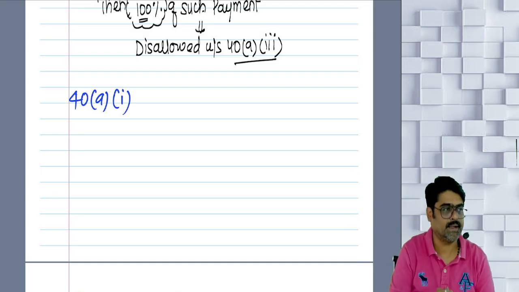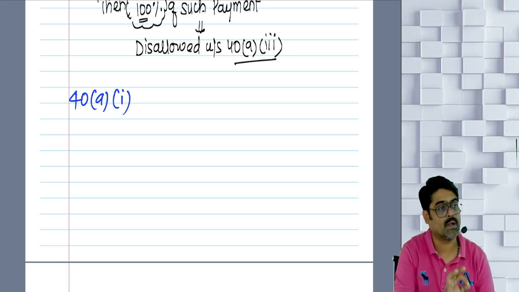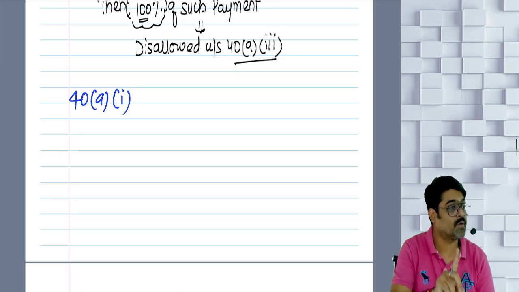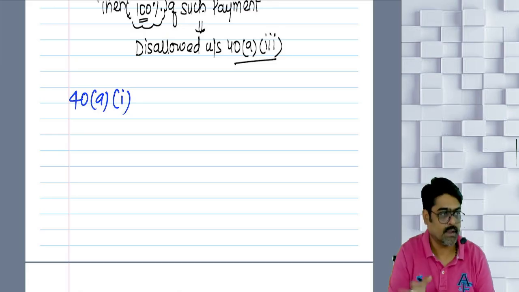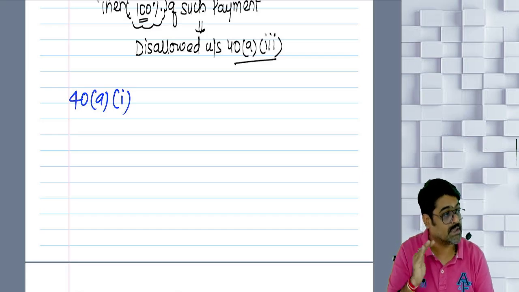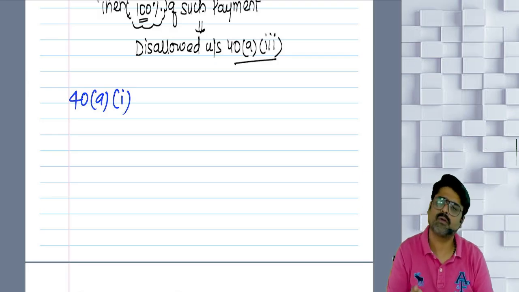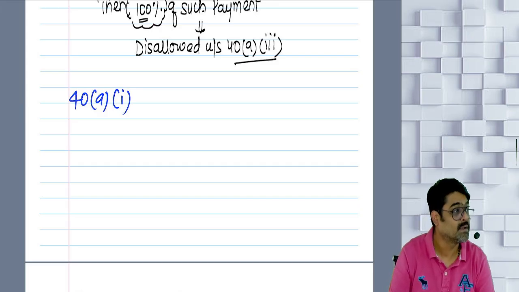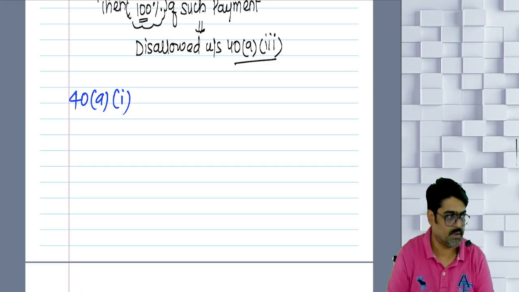You did not deduct the TDS, or you have deducted the TDS but you have failed to deposit that TDS on or before the due date of filing your ROI. Then that entire payment on which the TDS default was committed will be disallowed. Later on it will be allowed in the year in which the TDS is deducted and deposited, or if it was already deducted, then in the year in which the TDS is actually deposited.